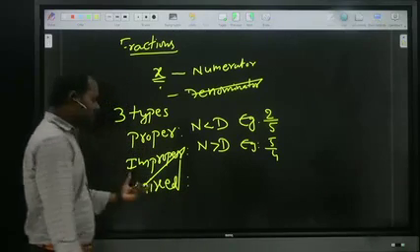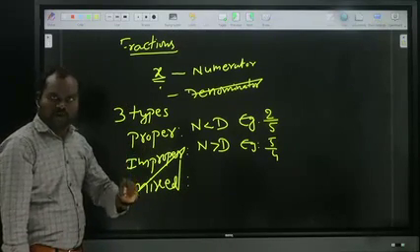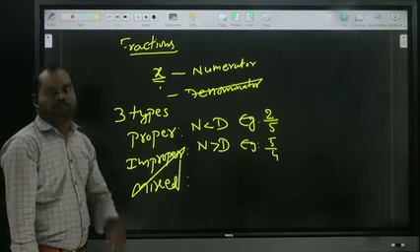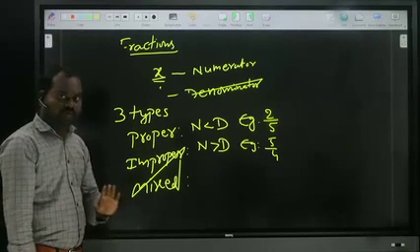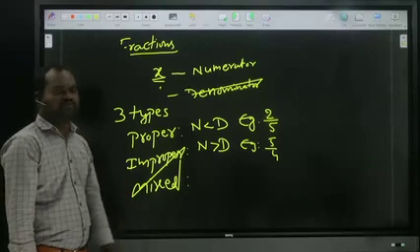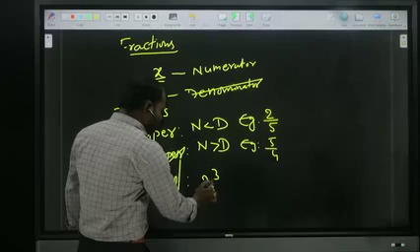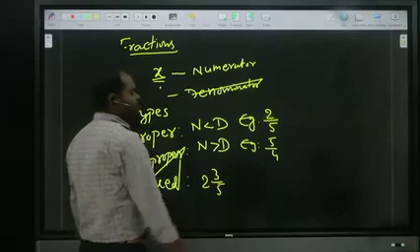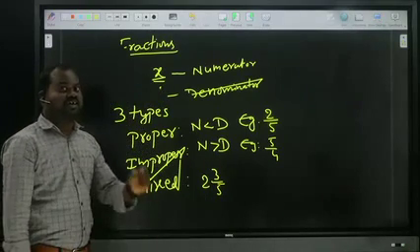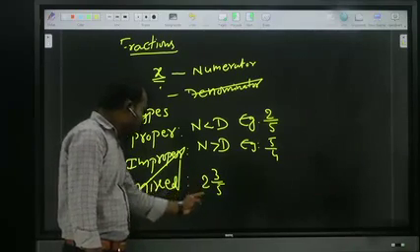Next, mixed. Mixed is nothing but a combination of a whole number and a proper fraction. For example, 2 3 by 5. It is mixed. What I said, a combination of a whole number and a proper fraction. 2 is a whole number.